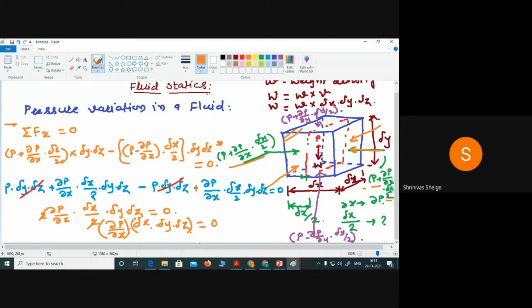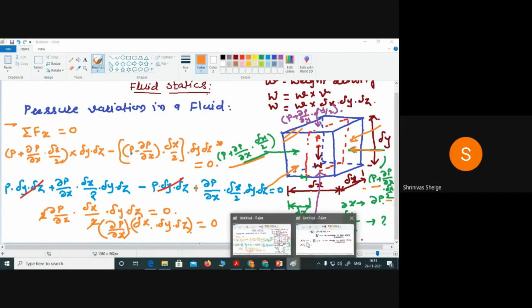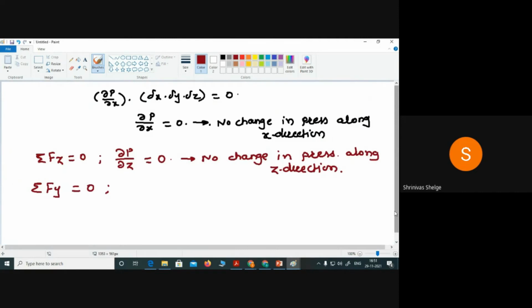When we take the summation of all these forces along the y direction, just like we did for summation of f of x equals 0, we get one equation, and that equation is dou p by dou y equals minus w.